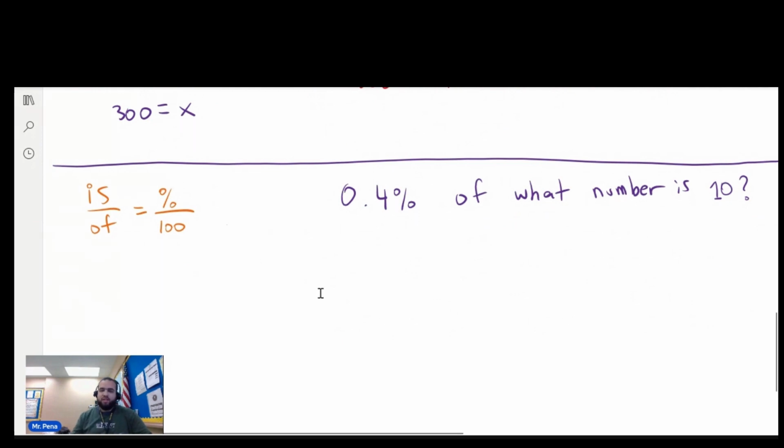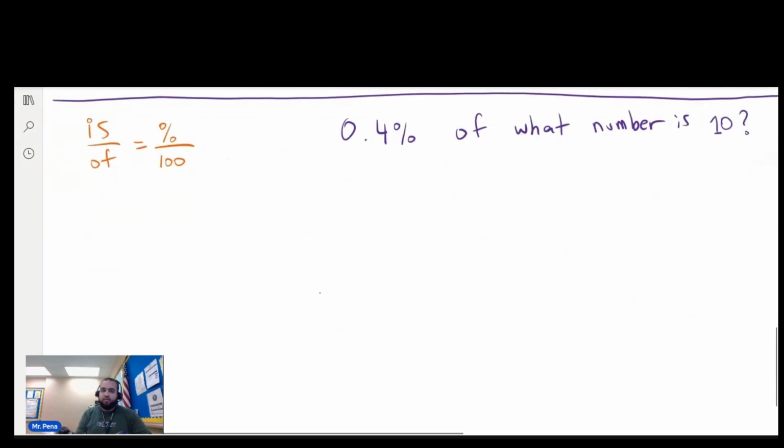And now our last example. Don't be scared of the decimal. Is over of equals percent out of 100. Just write the 100 there automatically. The is, we have 10. And the 0.4%, just write the decimal. And then we have of. That's what they're asking you. Of what number?